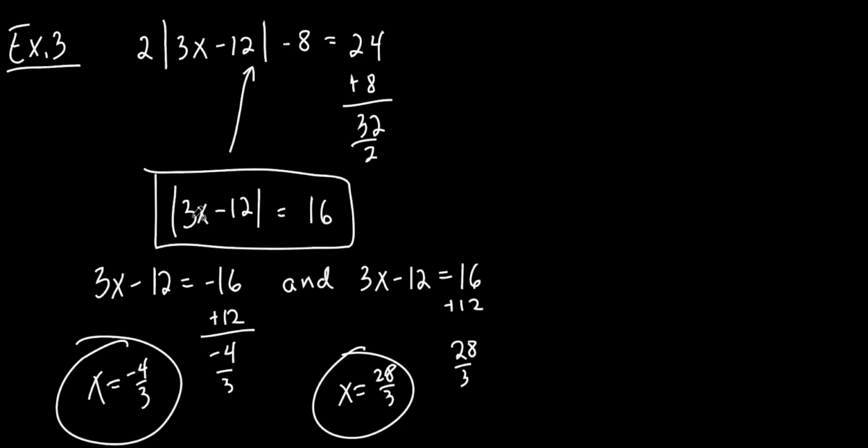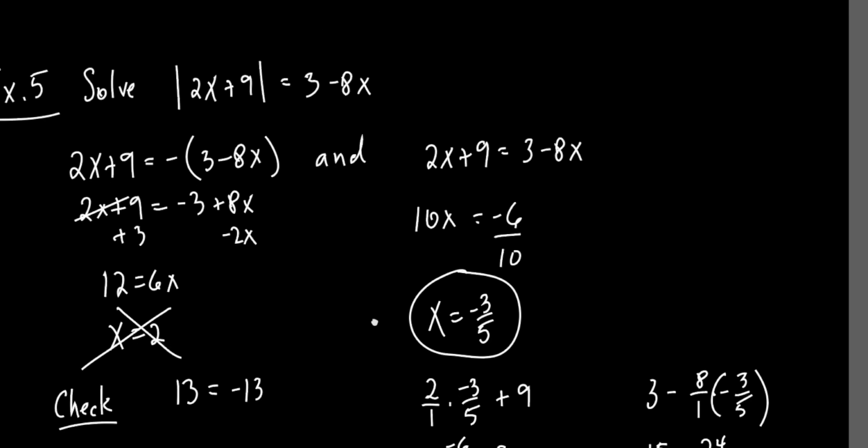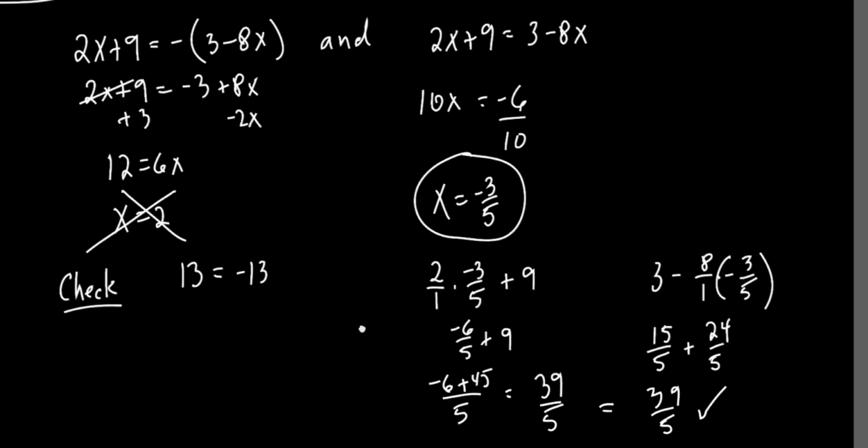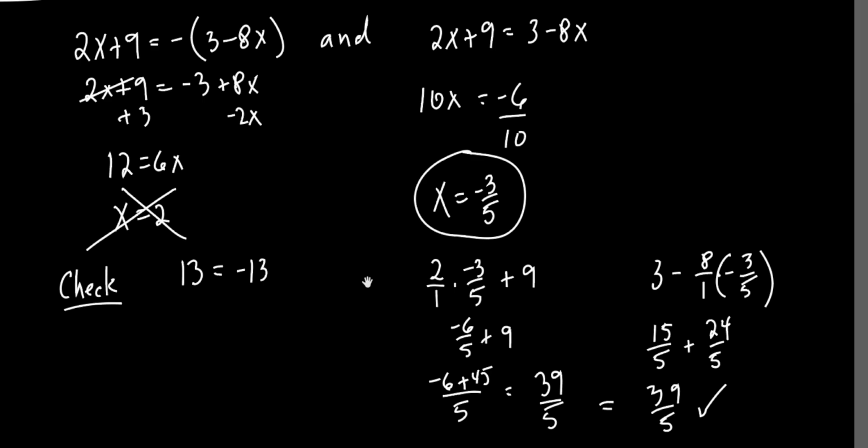So I would put both of those in there, make sure the left side is equal to 16. They both do work, all right? But I just didn't want to go through all the hassle. But you need to. On a quiz or a test, you need to go through the hassle because sometimes you get 2 answers, sometimes you get 1 answer, sometimes you don't get any answers. Sometimes neither of them work, all right? So you got to make sure.